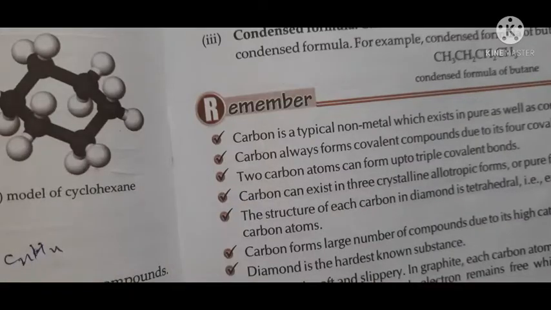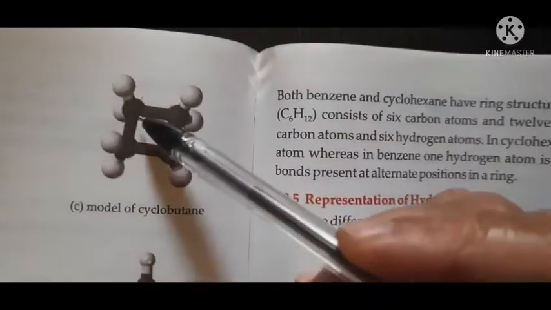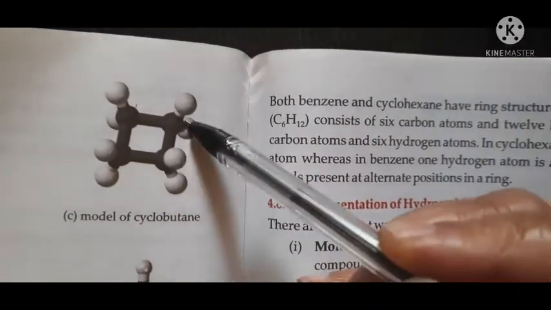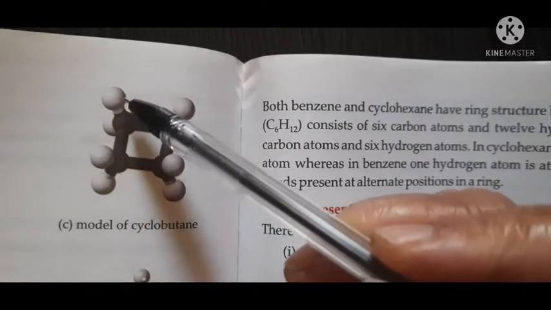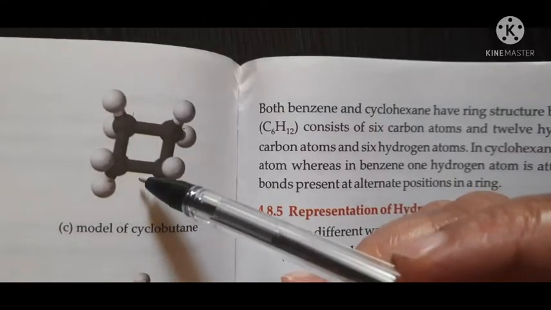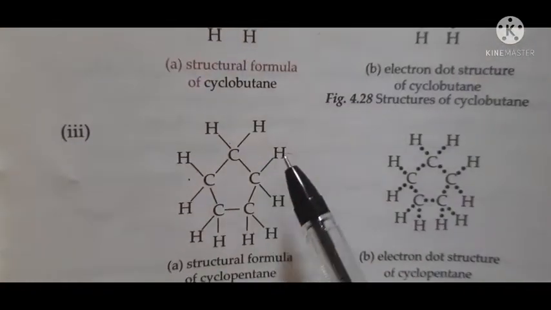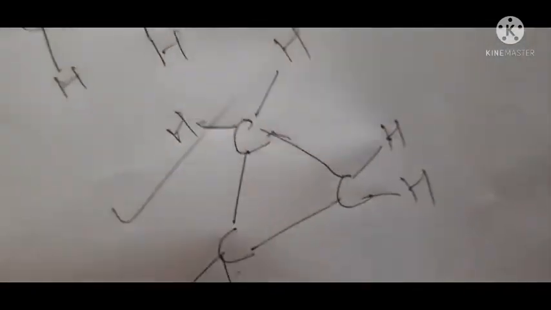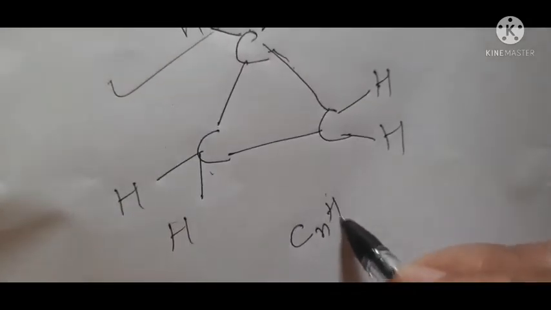Now students, you see this is cyclobutane. This carbon is linked to two other carbons and 2 hydrogens. So this is butane, which is in the form of a ring, and it's called cyclobutane. Now see here, this is pentane. The formula of saturated cyclic hydrocarbons or cycloalkanes is CnH2n.